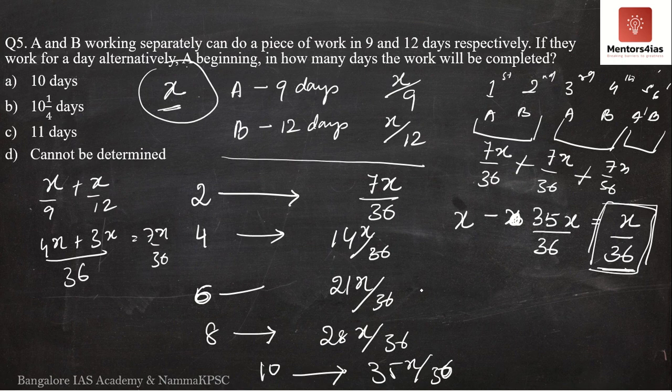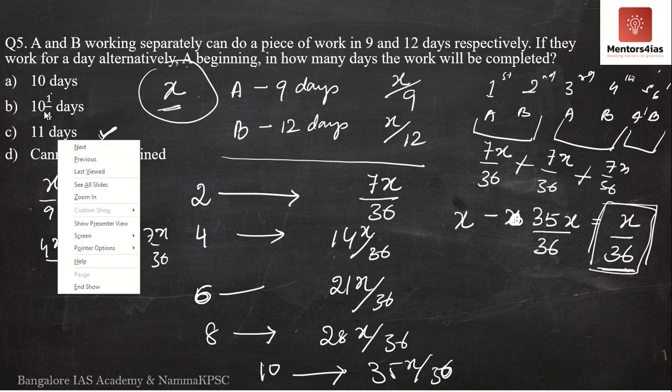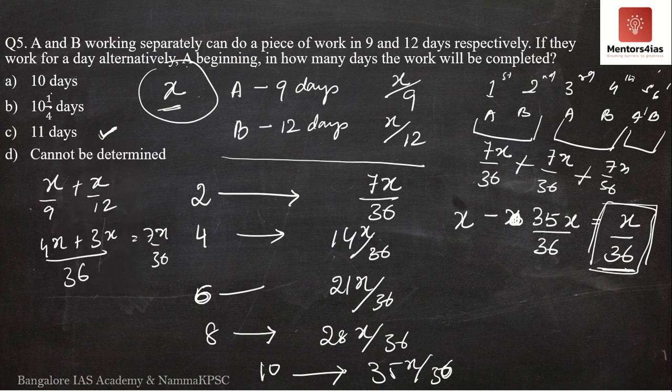So on the 11th day, I have to complete x by 36 amount of work. As soon as you find out this many will go, we will mark 11 days. But no, 11 days is not the correct answer, because the amount of work being completed is between 10 and 11 days, and we have something that is 10 by 10, 1 by 4. Now if D was something like 12 days, or even if it is cannot be determined, I can straight away go and mark B, because this is the only option which is between 10 and 11.